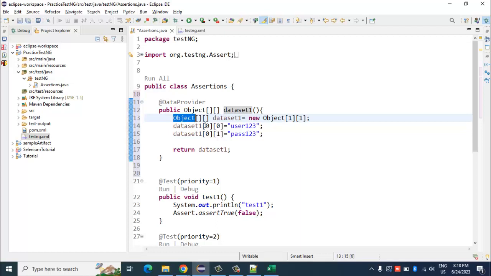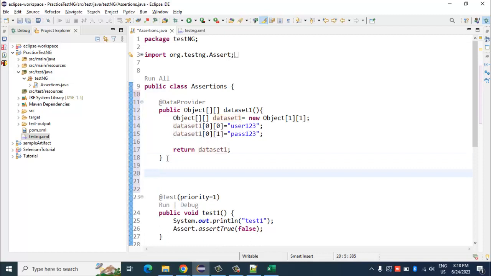The row will also start with index 0 and the column will also start with index 0. And I am storing values in those particular row and column indexes, and then I'm returning that object array. It is as simple as that. So now this data provider is ready.